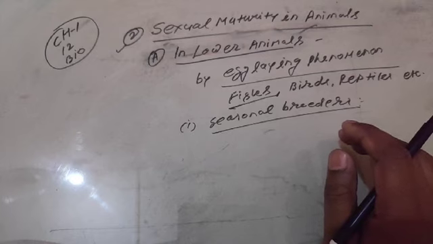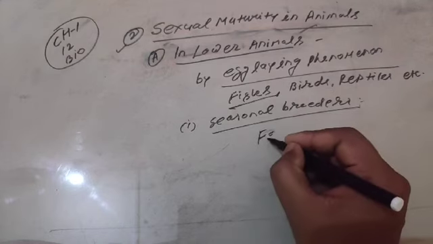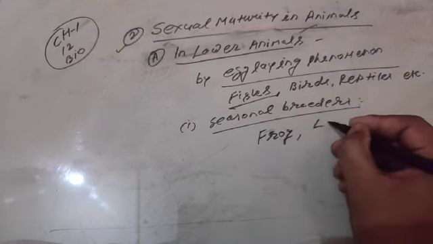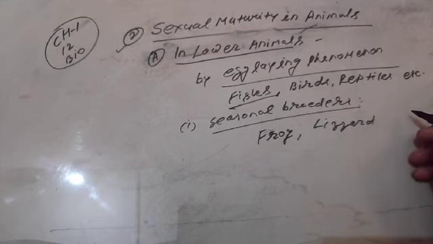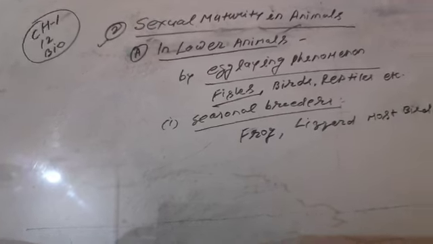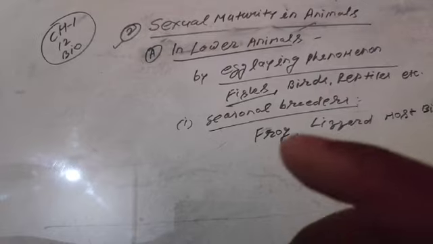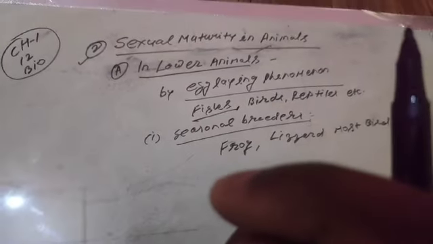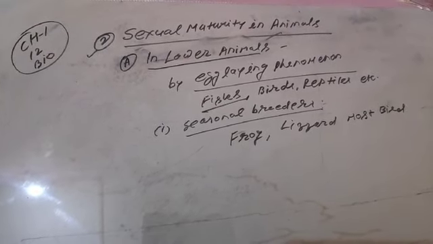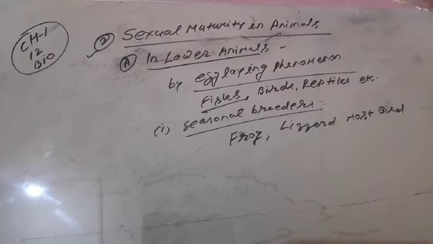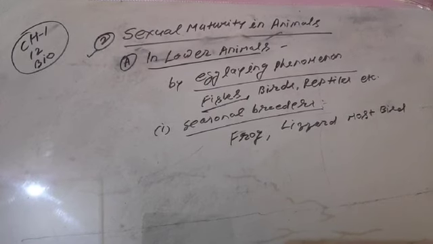For example, frog, lizard, and most of the birds, not all birds. Keep in mind, it is most of the birds, which means not all birds are seasonal breeders. Only a few birds are seasonal breeders. One by one we will describe the seasonal breeders.